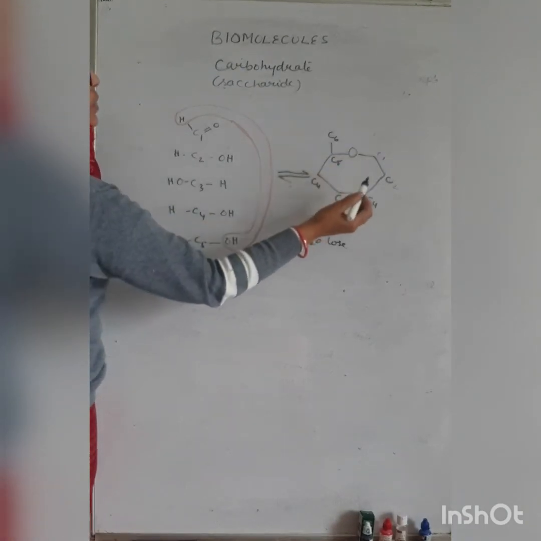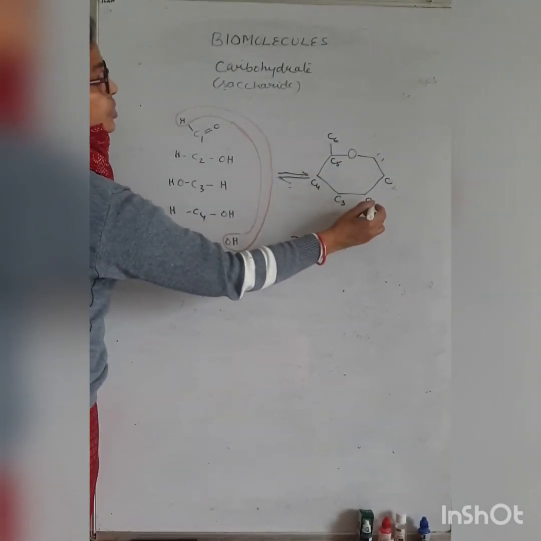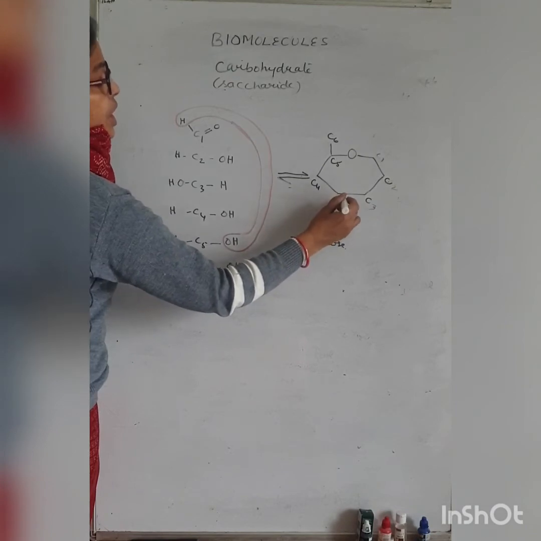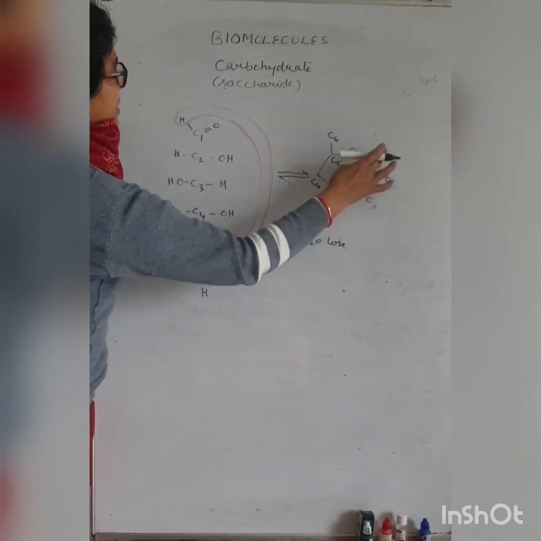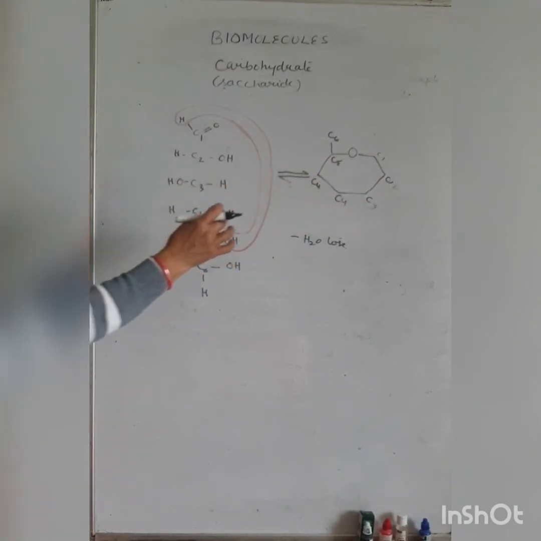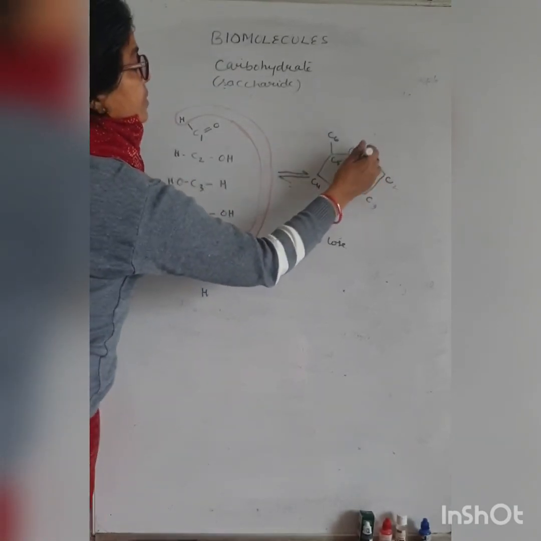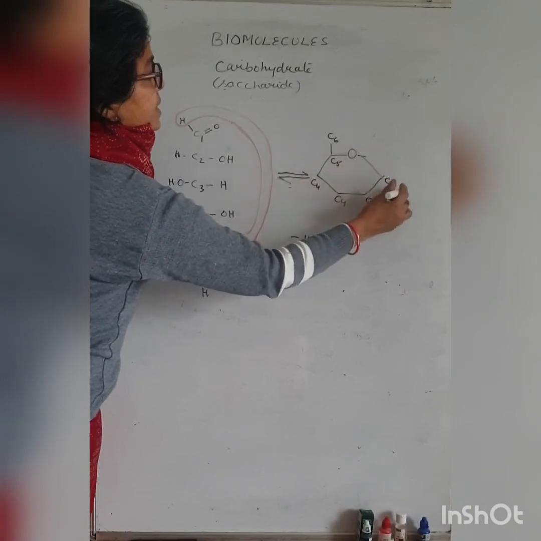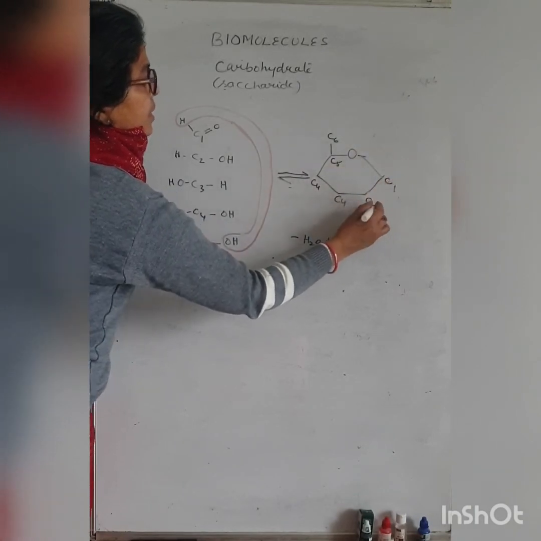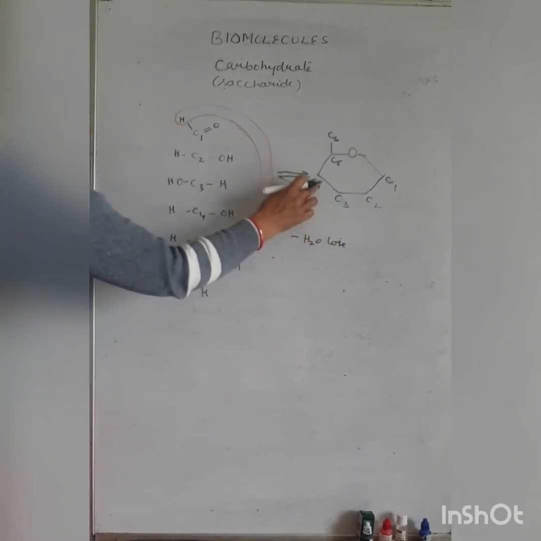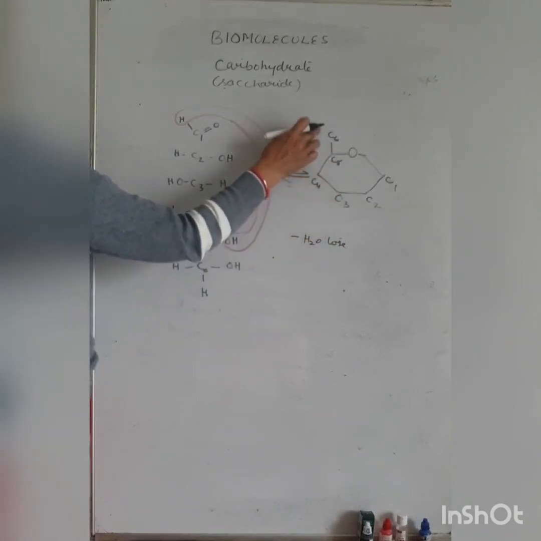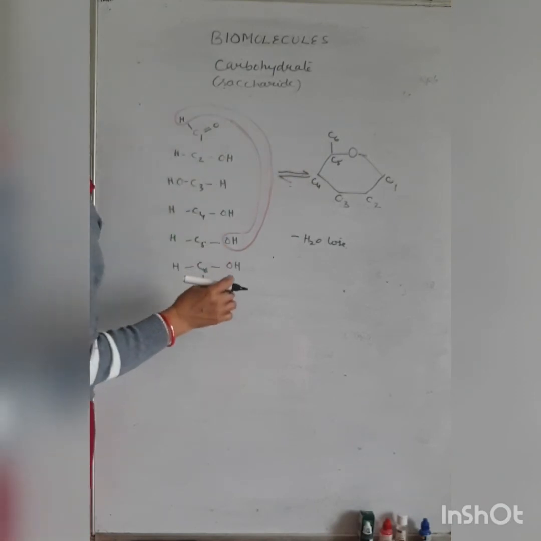Carbon 1, carbon 2, carbon 3, carbon 4, carbon 5 and carbon 6.